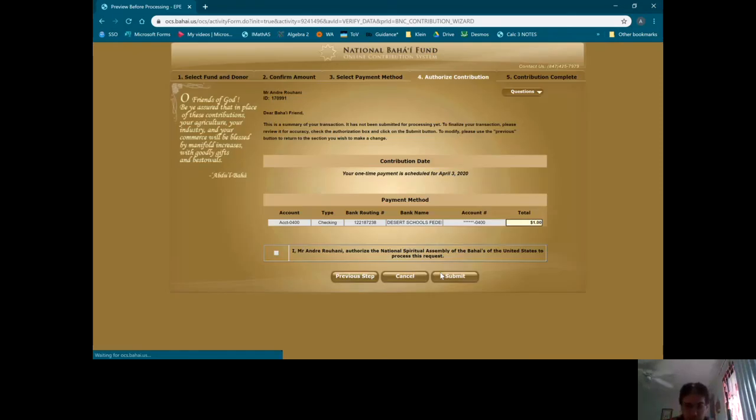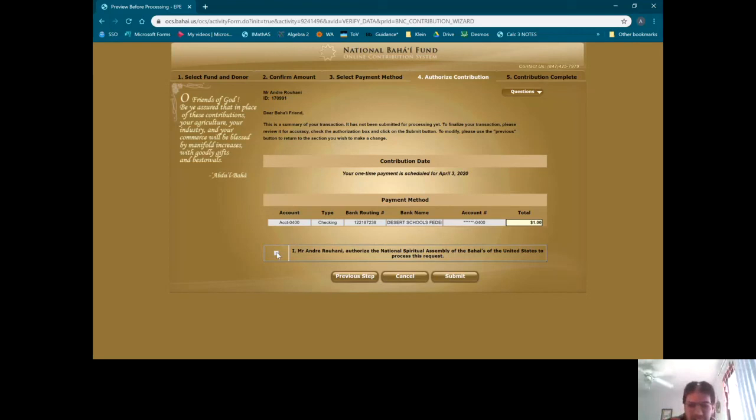We are given the opportunity to authorize the contribution, and we can ponder this quotation here if we'd like. "Oh, friends of God, be ye assured that in place of these contributions, your agriculture, your industry, and your commerce will be blessed by manifold increases, with goodly gifts and bestowals." From Abdul-Baha. And Abdul-Baha never gives us wishful thinking. He gives us assurances, and he gives us insight into the nature of spiritual and physical reality. So this always brings me so much joy and excitement, actually.